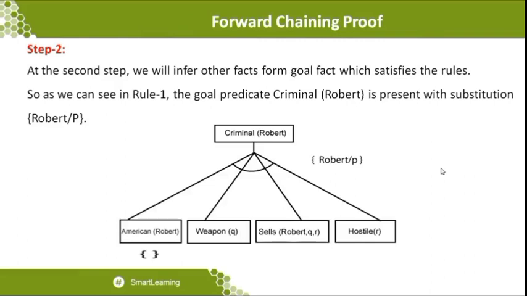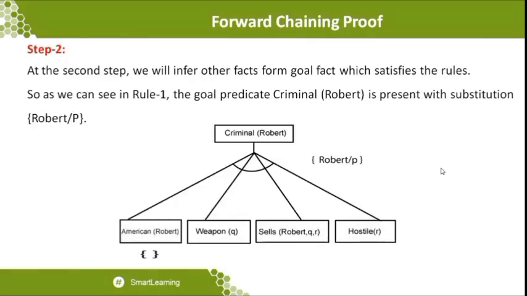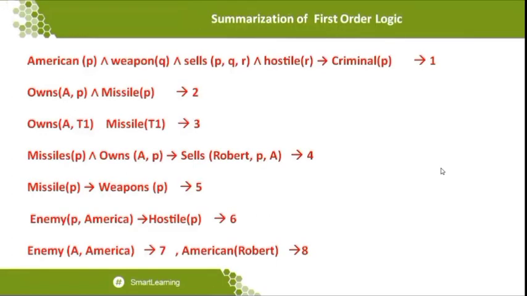So what I'm going to do now, when compared to step 1, here they gave criminal of Robert, but the normal statement we wrote in the first order logic statement. If you want, I will go to the first order logic statement. You can see the rule number 1: American of P, weapon of Q, sales of P comma Q comma R and hostile of R. Here we know about criminal of P. But when I take step number 1, which is the conclusion criminal of Robert, I can conclude that P should be substituted by Robert. So that substitution is also made in the facts. Instead of P, Robert will be substituted.